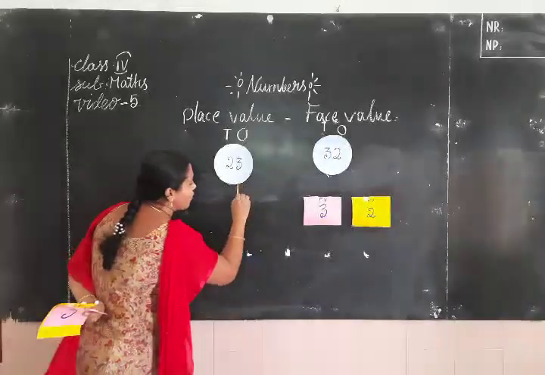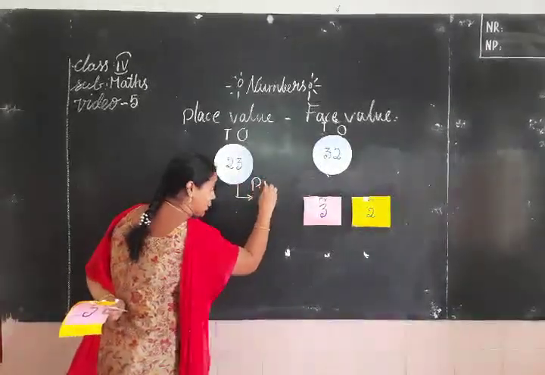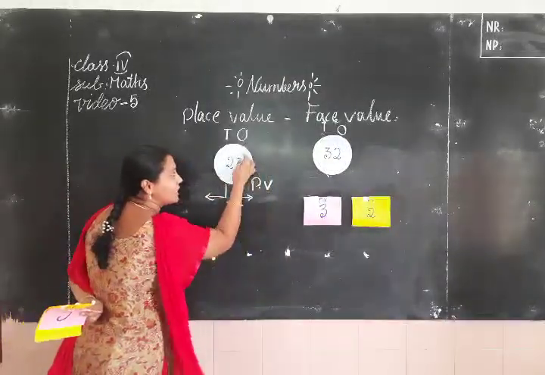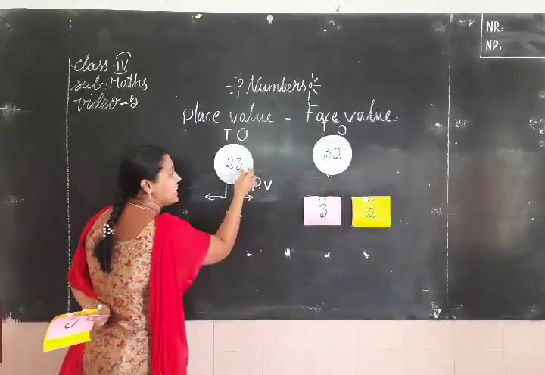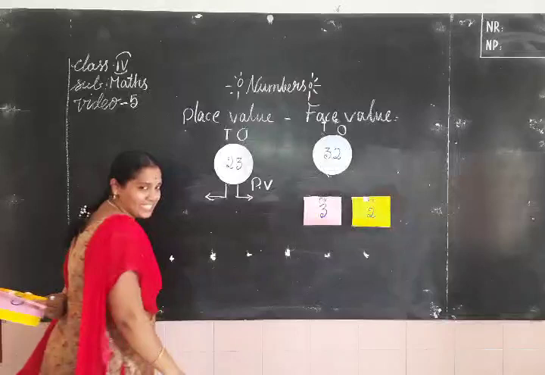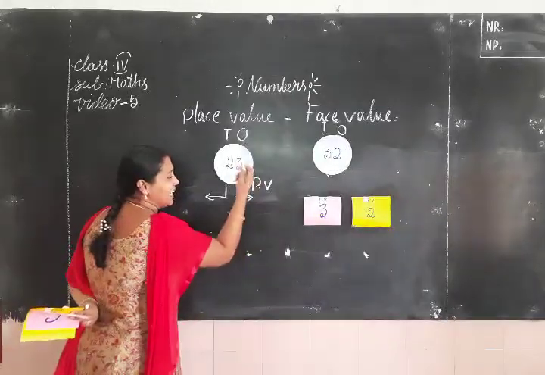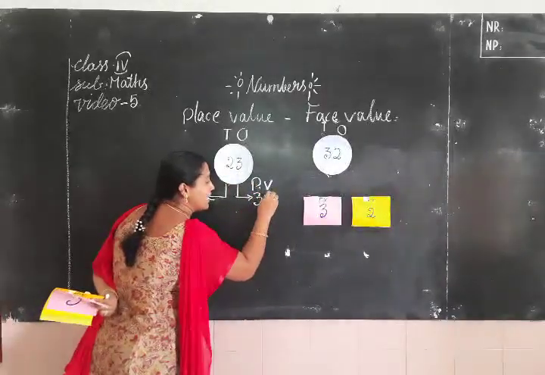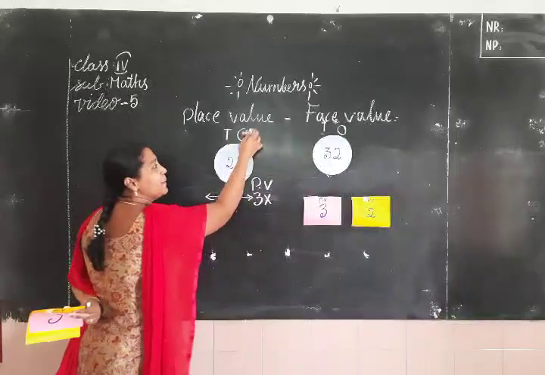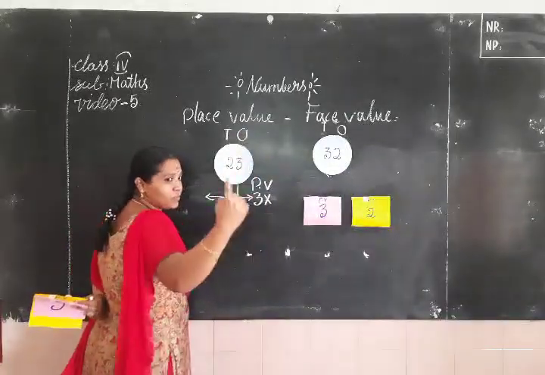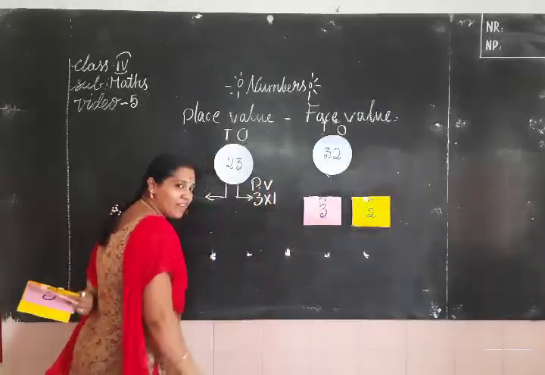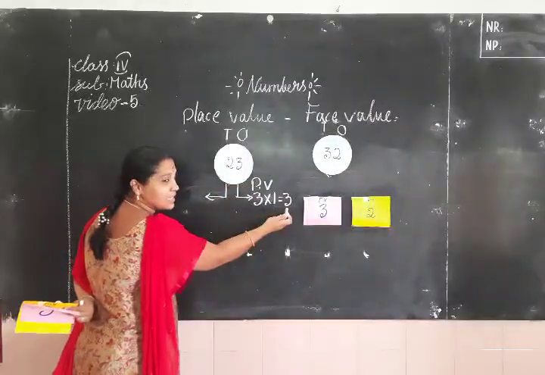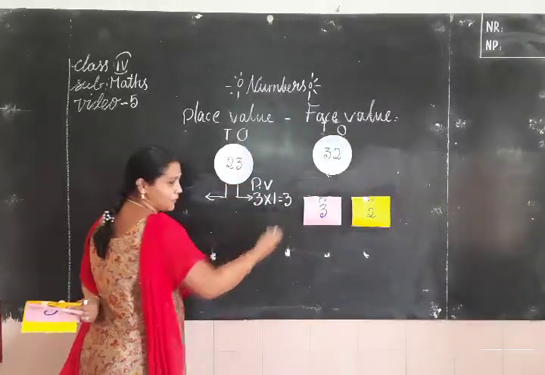Okay, children. Now I want to write the place value. The place value of a digit: here 3 is located in the ones place. So for the value of 3, we write the digit itself multiplied by the value of the place. Ones means 1. So 3 multiplied by 1, we get 3. So the place value of 3 is 3.